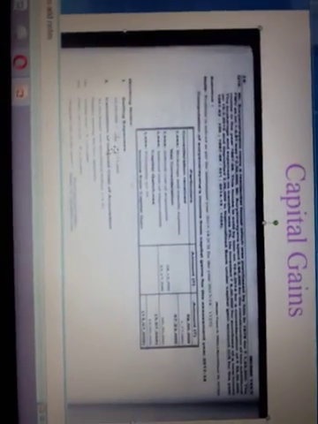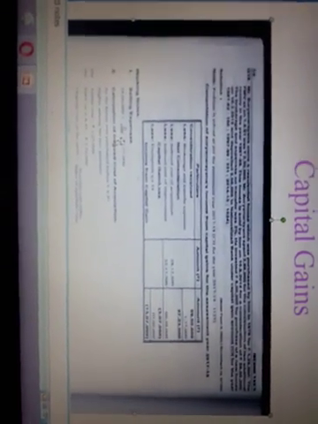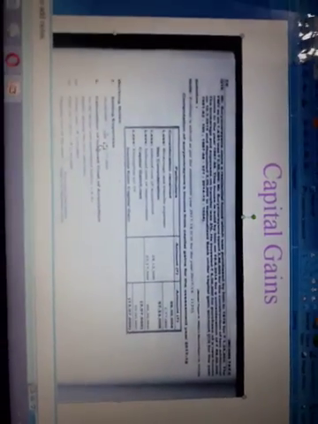As the house was purchased on 1st April 1981, our indexation year is 1997, and the fair market value is 2,50,000. Our actual cost of purchase is 1,25,000.